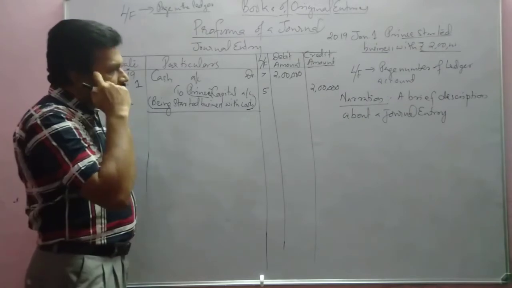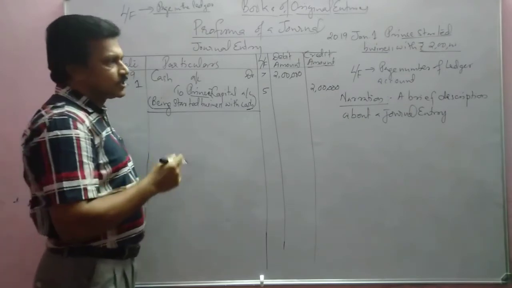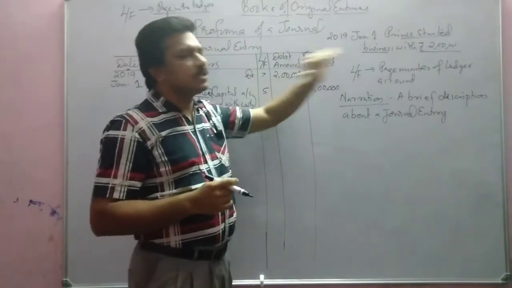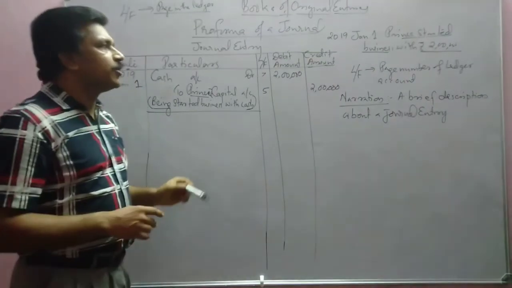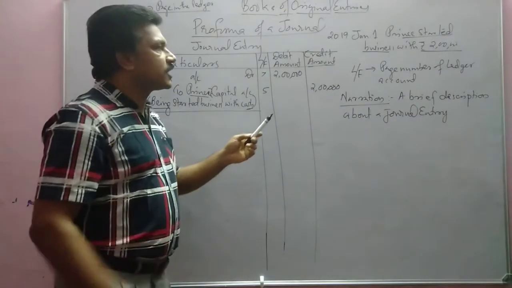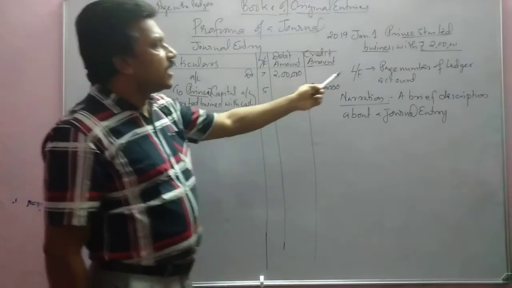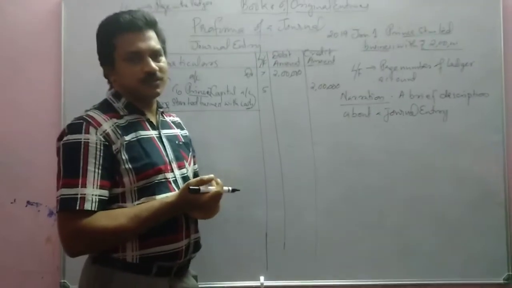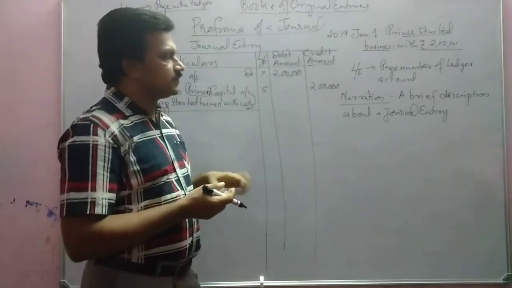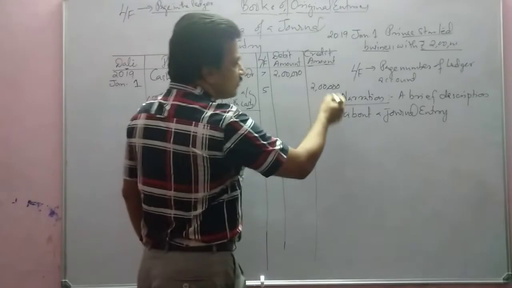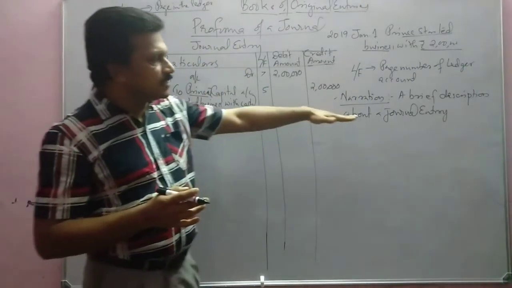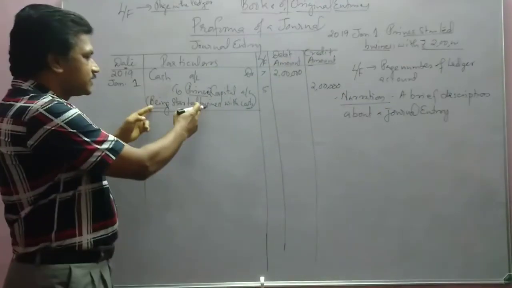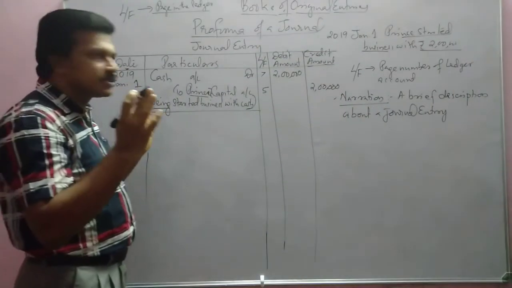Now let us see another transaction. Here we have written January 1st, Prince started business with rupees 2 lakh. Before that, let us see once again. Ledger folio is the page number of the ledger account. Then we have to see narration. Narration means, do not forget, a brief description about a journal entry.